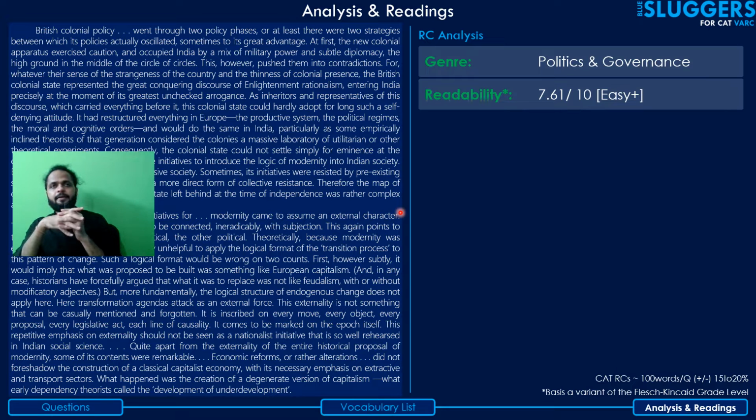Second parameter, readability. Readability is with respect to the passage, not the RC. When I say RC, I am talking about the passage as well as the questions. When I say passage, we're just talking about the passage. Readability score, which is mentioned here, it is about this. It scores the passage. It basically tells you how easy or difficult the passage was to comprehend.